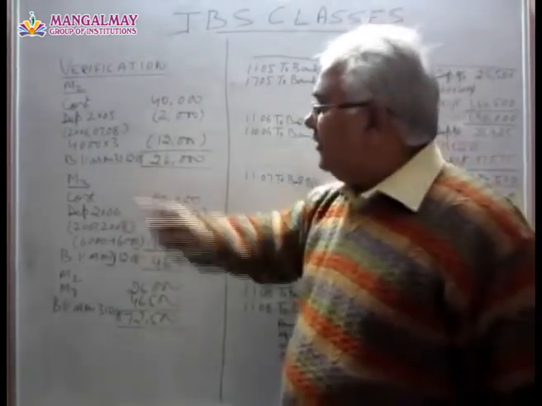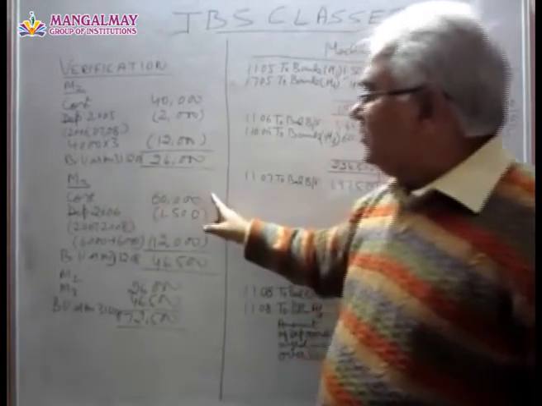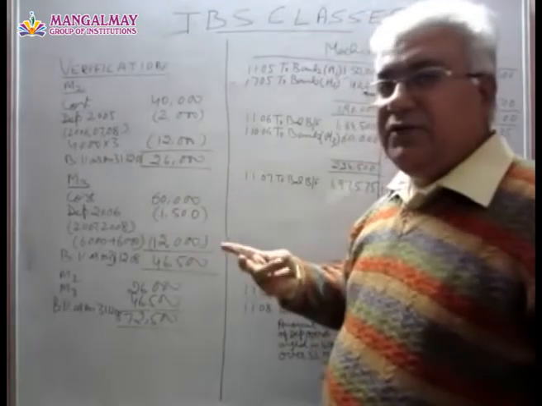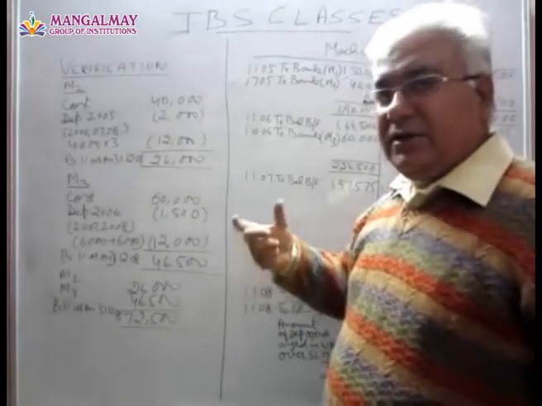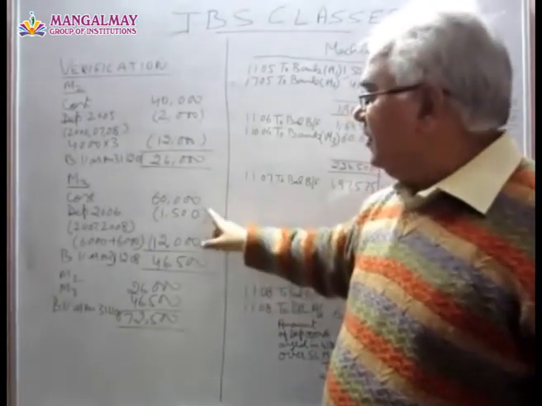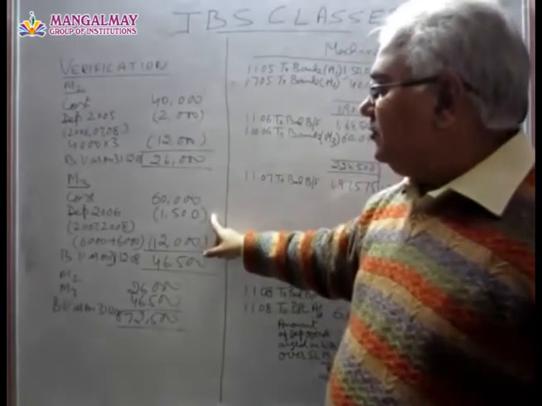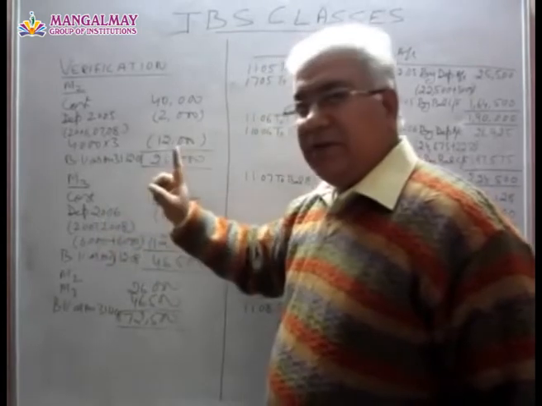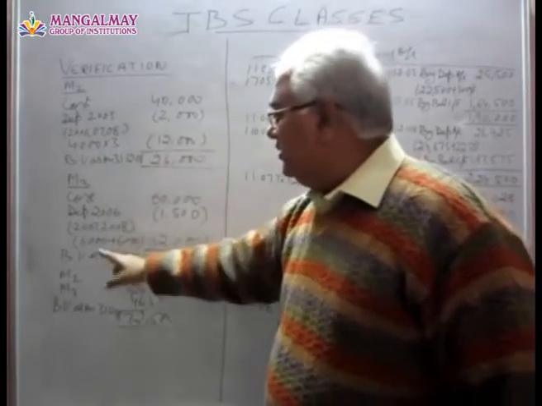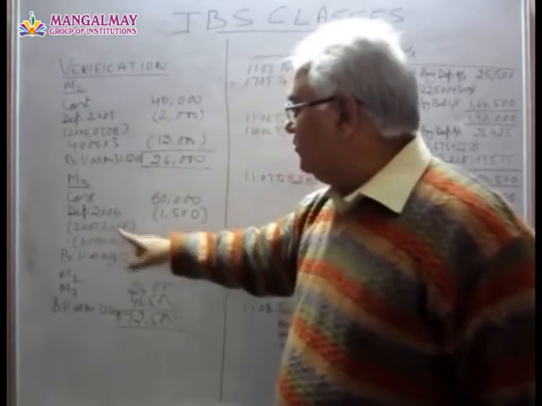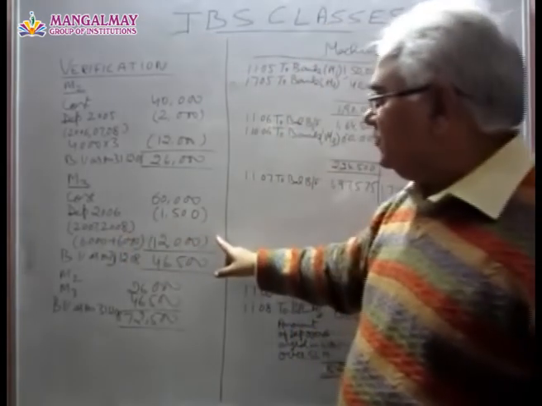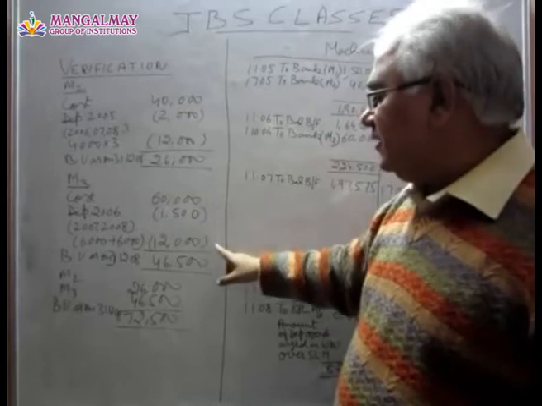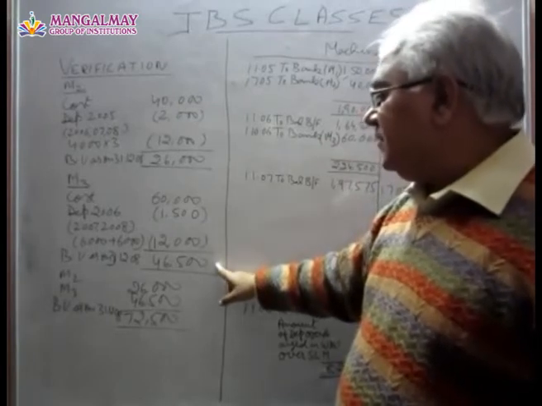Okay. Now for machine 3, the cost is 60,000 and depreciation for 2006, that is for 3 months, 6,000 divided by 4, 1,500, and for 2007 and 8 at the rate of 10% of original value, 6,000 for 2007, 6,000 for 2008, 12,000. 60,000 minus 13,500, it is 46,500.